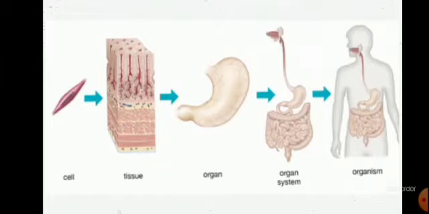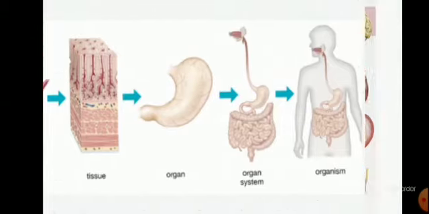How is an organ system formed? Here in this picture you can see that the smallest structural and functional unit of living things is the cell. Groups of cells combine together to form tissues, and then groups of tissues combine together to form an organ. When the group of organs combine together, they form an organ system, and the combination of different organ systems results in the formation of an organism. What does it mean? It means that an organism has different organ systems in it. Clear? There are different organ systems in the human body.